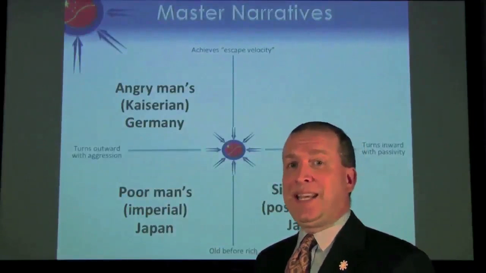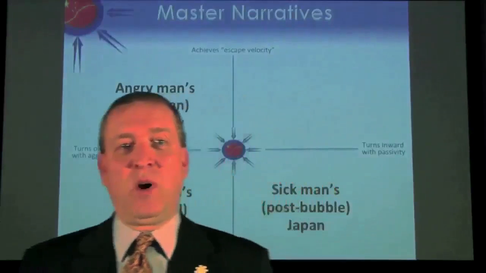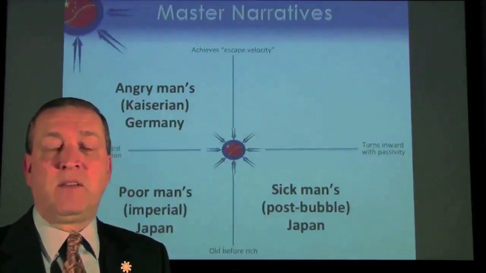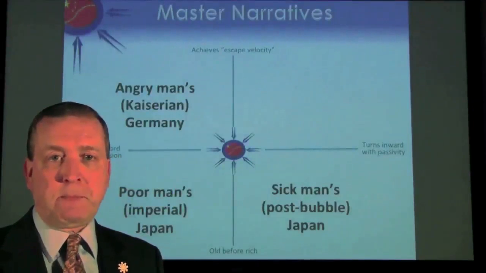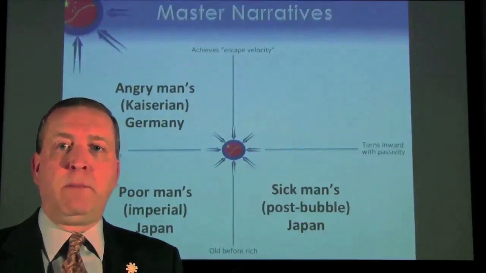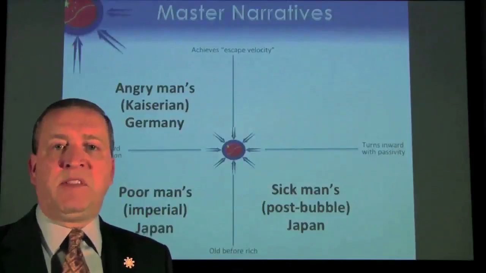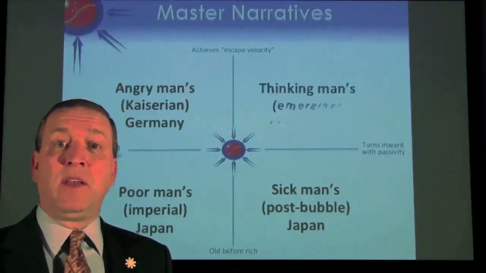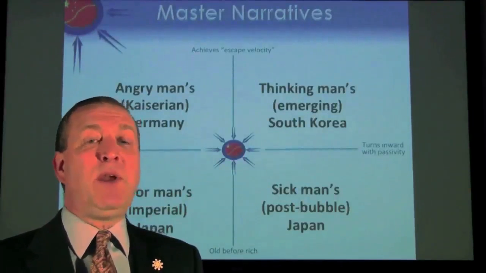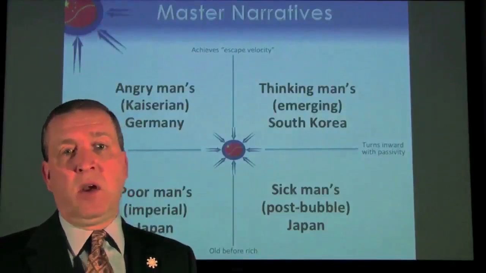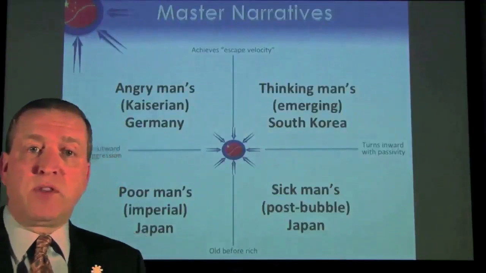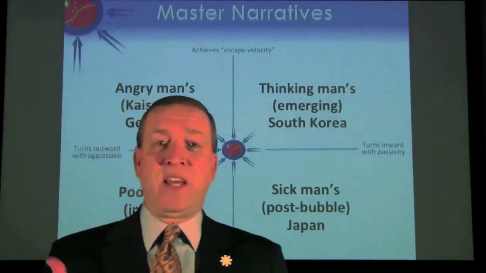And for those of you who like that comparison of globalization now to pre-World War I, this is the key variable that drives that comparison, frankly, in terms of geostrategic concerns. Finally, the best scenario. China escapes the middle income trap, but turns inward with passivity, focuses on political answers. There, we're calling it the thinking man's South Korea. So looking at South Korea post its democratization process, or actually during its democratization process as well, because obviously China needs to move through that process if it's going to achieve that upper right quadrant.